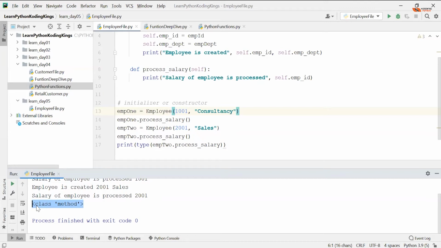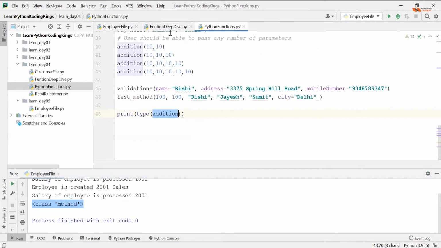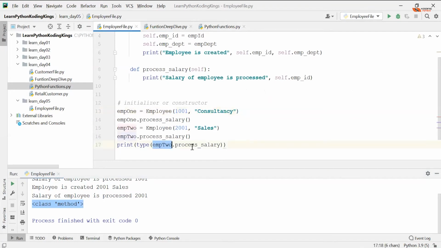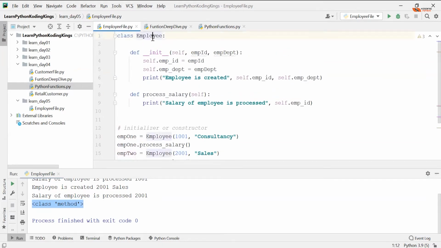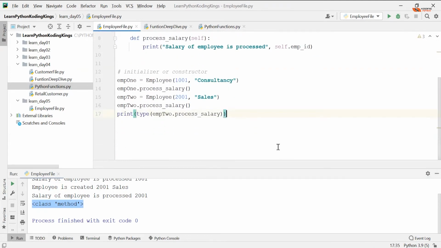While calling addition, I did not say anything. Here though, I'm saying employee2.process_salary because I will be able to access this particular function only when I have an object, because they are attached inside a class. They're encapsulated within a class, that is the proper word actually, in object oriented terms. Is this clear?